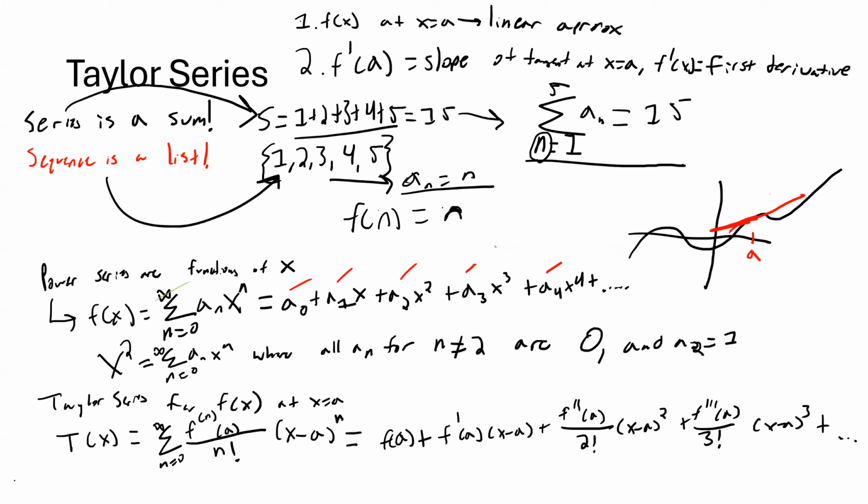And so I can get something that looks maybe like that by including the second derivative. If I include the third derivative, I might get something that looks like this. And eventually, as I include more and more and more, I get closer and closer and closer to my original function. Until at infinity, the Taylor series infinitely converges to our original function.